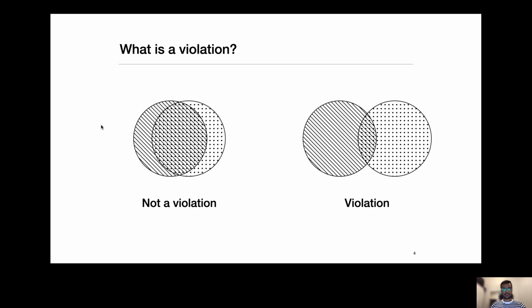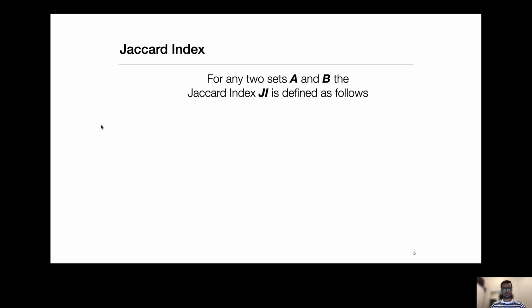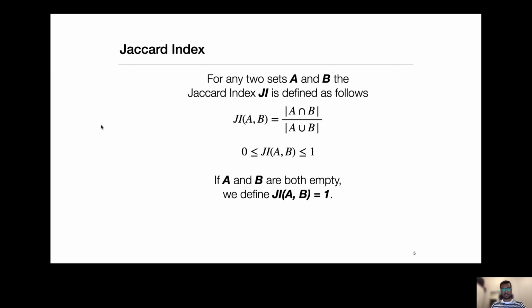How do we formalize this notion of violation? We use something called the Jaccard index. For any two sets, the Jaccard index J(A, B) is defined as the cardinality of the intersection of two sets over the cardinality of the union of those two sets. This ratio is always between 0 and 1, and if A and B are both empty, we define J(A, B) as 1.